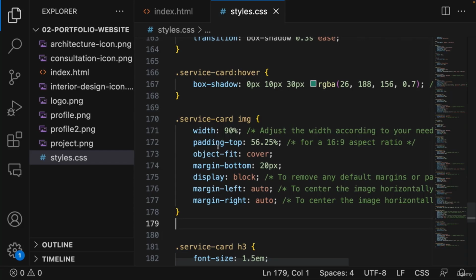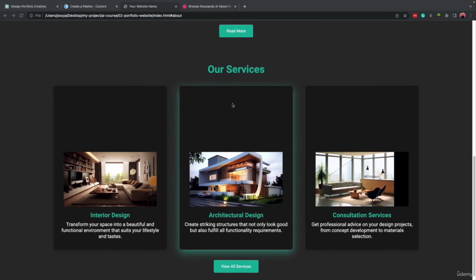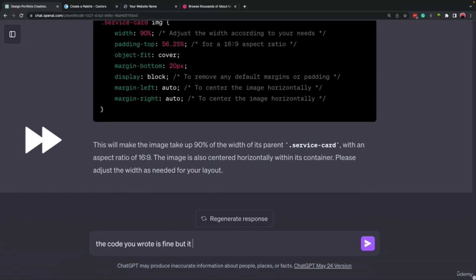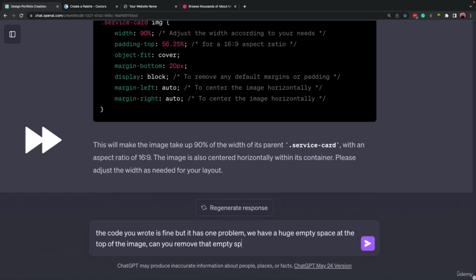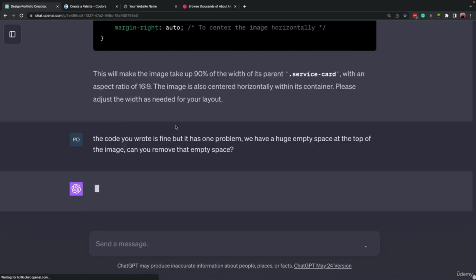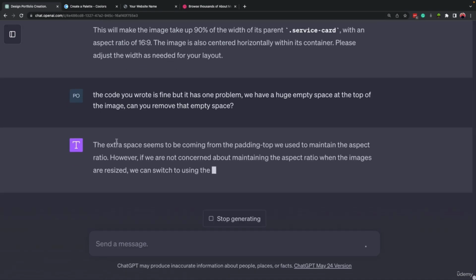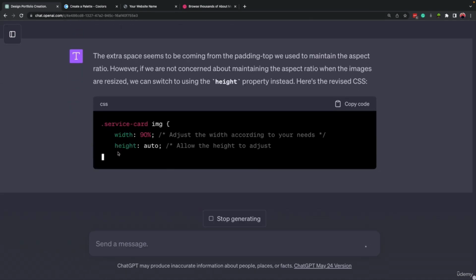I know this because I know how to write CSS code, but let's say we don't know. So I mentioned that the code you wrote is fine, but it has one problem. We have a huge empty space at the top of the image. So let's say we don't know how to fix it, and we want to communicate with ChatGPT to find the problem.